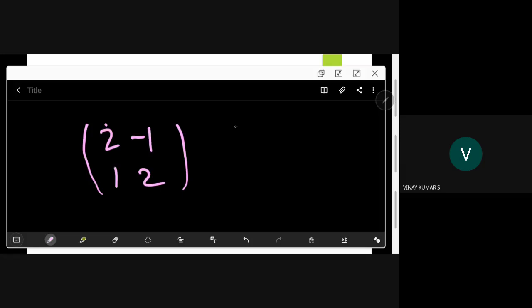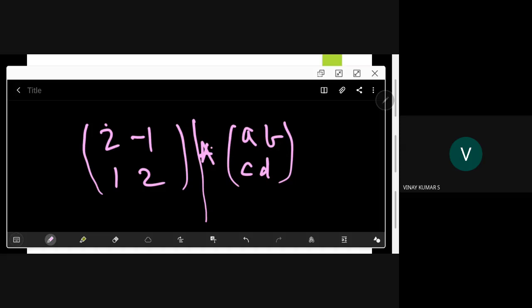So in general, ABCD. If this is your A, then the determinant of A is AD minus BC. This is the definition, for a 2 by 2 matrix. You can talk about a 1 by 1 matrix also. Only square matrices have a determinant.